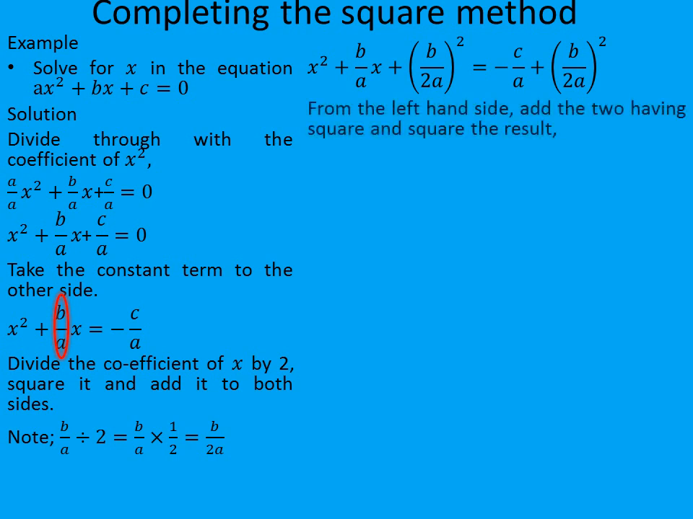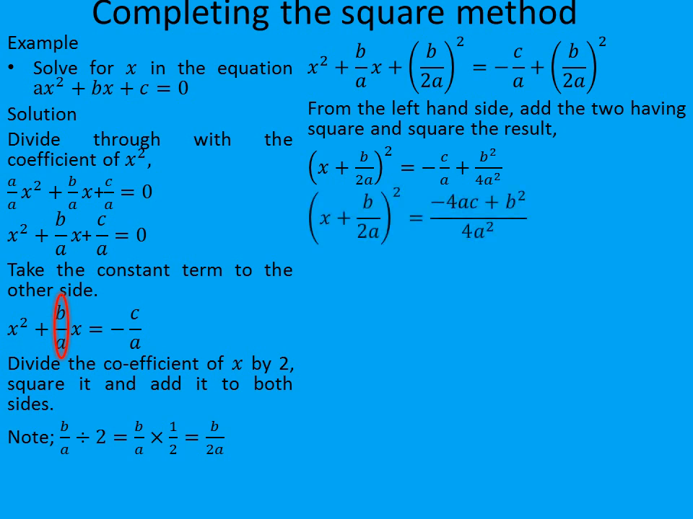So from the left hand side, add the two having x squared and b over 2a all squared. We are going to add them without the square first, and we are going to square our results. That is, we are going to have x plus b over 2a all squared is equal to minus c over a plus b squared over 4a squared. b squared over 4a squared is the result of evaluating b over 2a all squared.